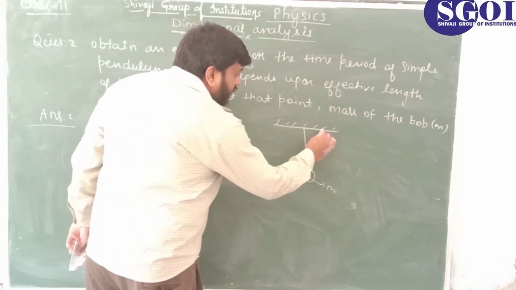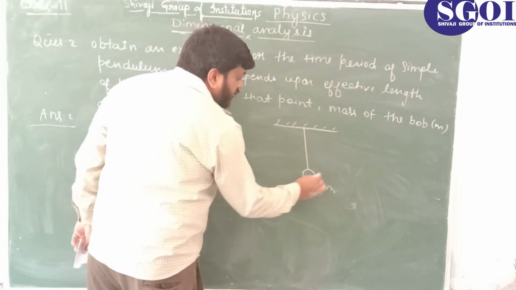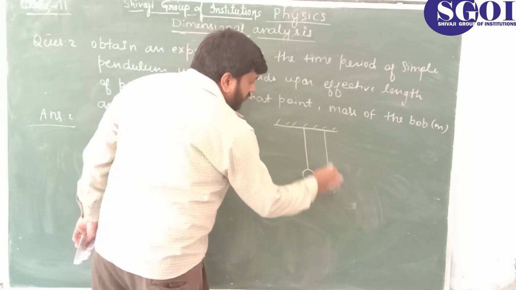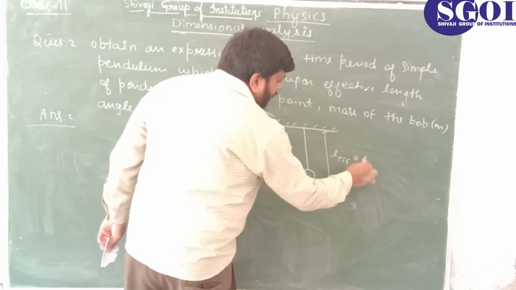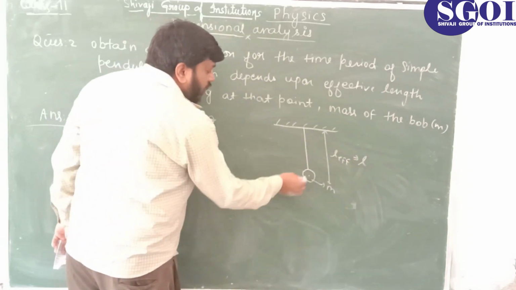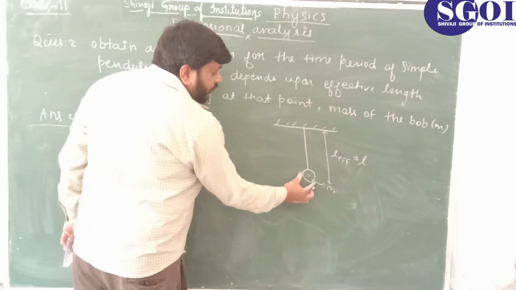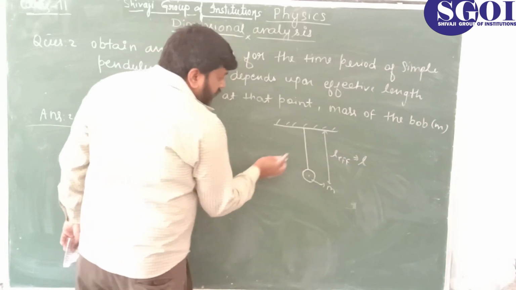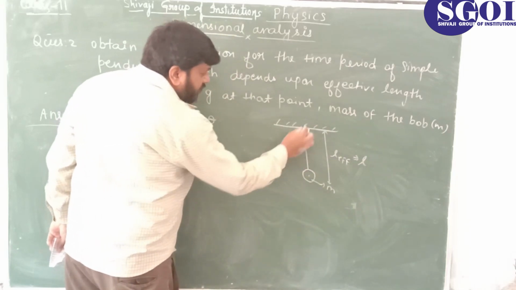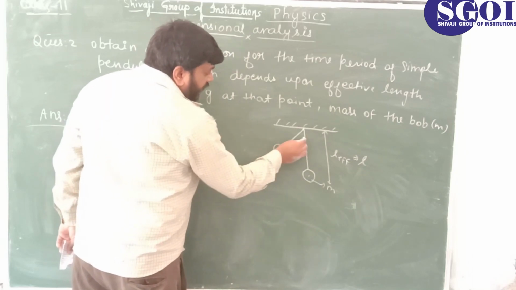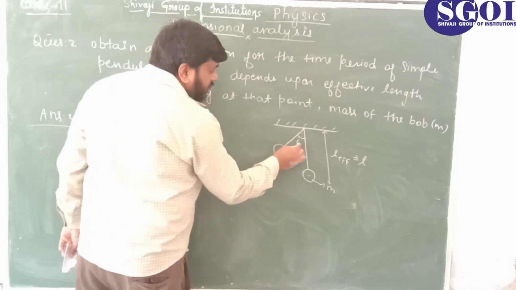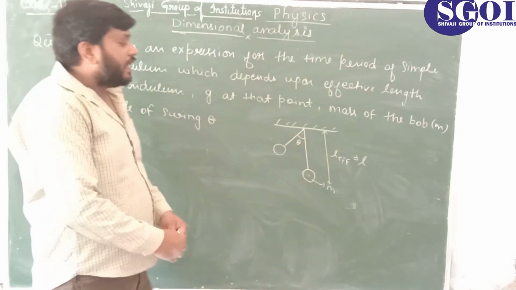The effective length, students, is from the center of mass of this ball to the support. This is the L effective, and we are simply representing it as small l. And angle of swing is what? If we move the ball from its middle position, this is the angle theta from the mid position, which is the angle of swing.